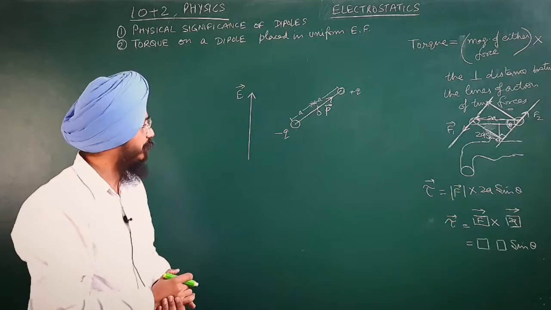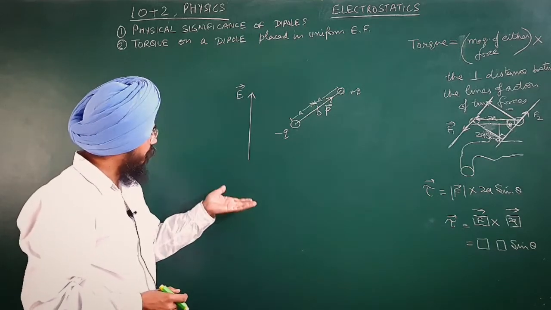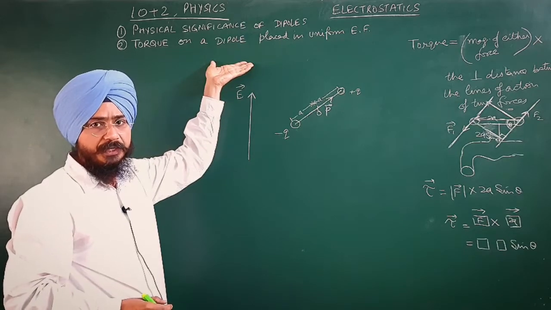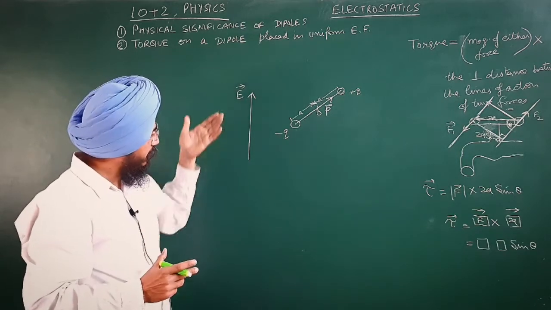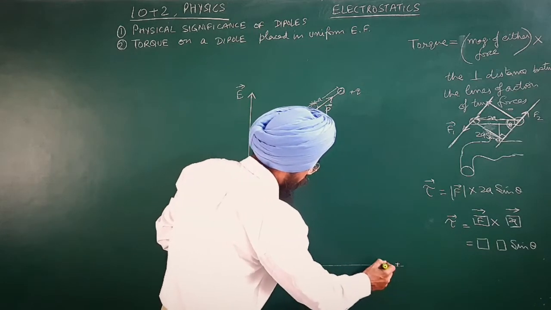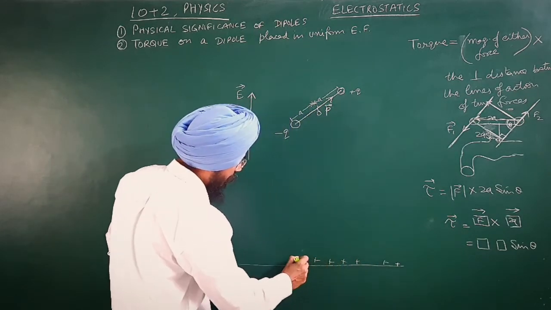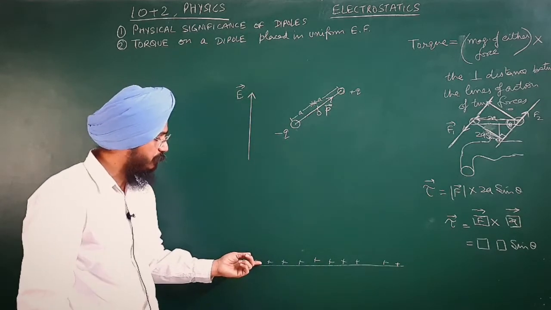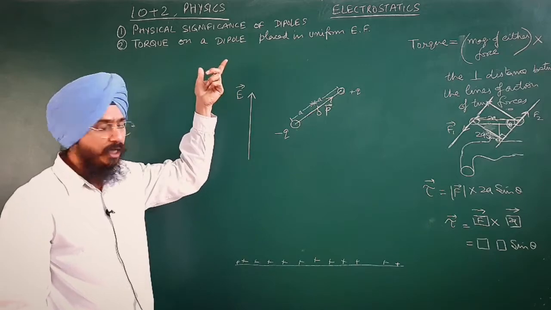Let me tell you one thing: if the electric field is from down to upwards, you can assume that there is a positively charged plate from where this electric field is coming, because the electric field is directed from positive to negative charges.